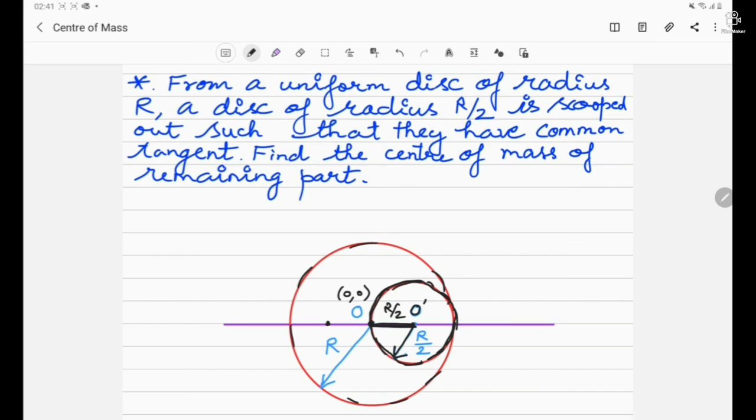Now after the part has been removed, the remaining part will have a center of mass obviously to the left side of this somewhere, say O double dash, say this point is having a distance of x from the O. This x basically we have to find out.